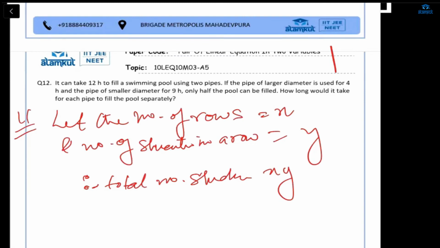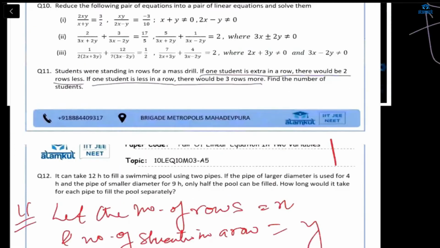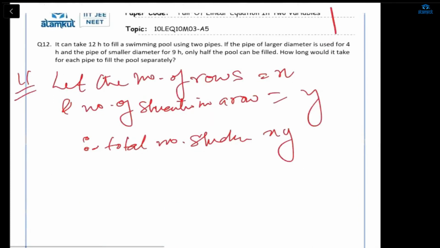Safia, Shazan, Rudronial, try to understand this. Okay, I have taken the number of rows as X and the number of students in a row as Y. Let the total number of rows be X. Because we are talking about rows and students, I have not taken the total number of students. I have taken the number of students in a single row. Because if you take the total number of students, then how can you form the equation? It is just telling you that there would be 2 rows less if one student is extra in a row, and in the other case it reduces students in a row. So that's why I'm taking the number of students in a row, so that I can form the equation.